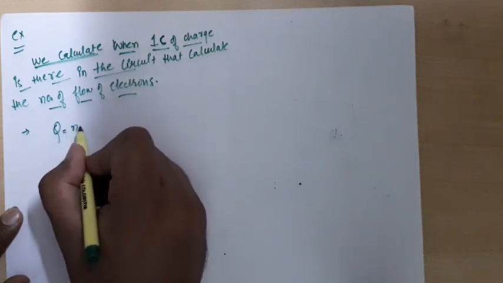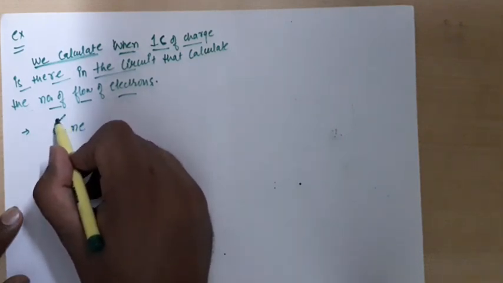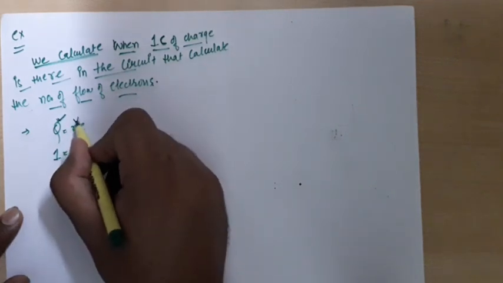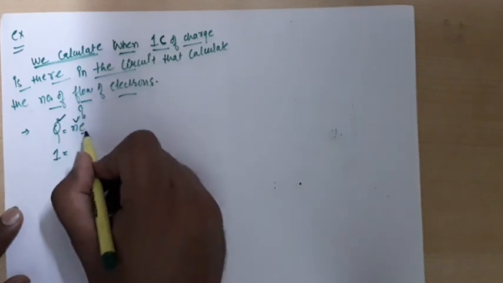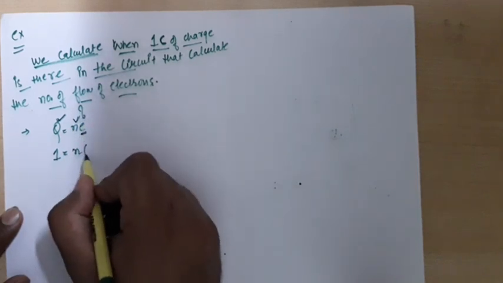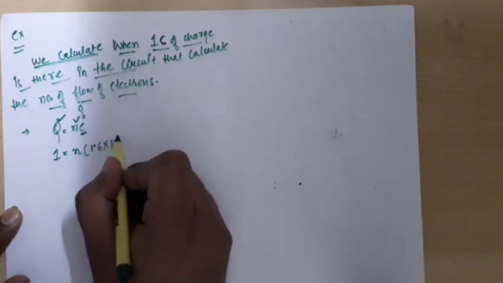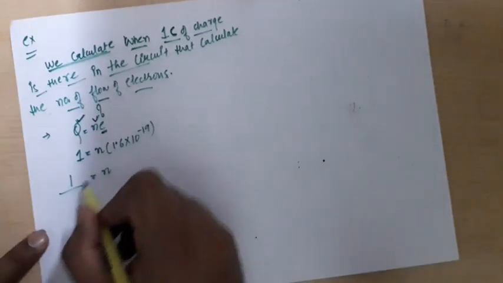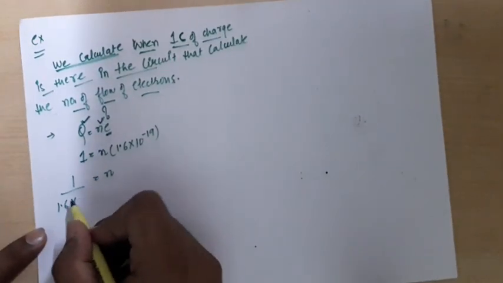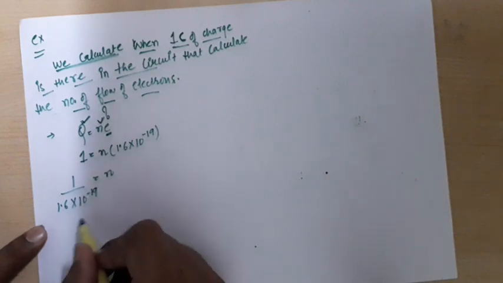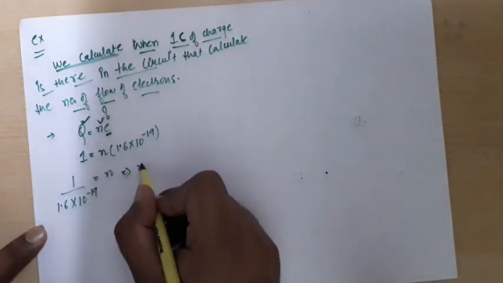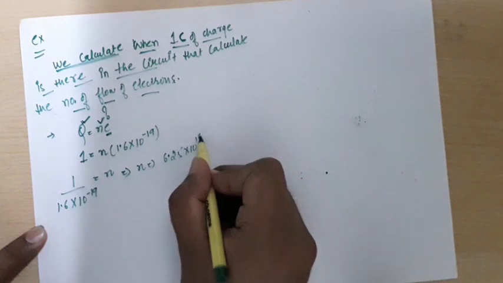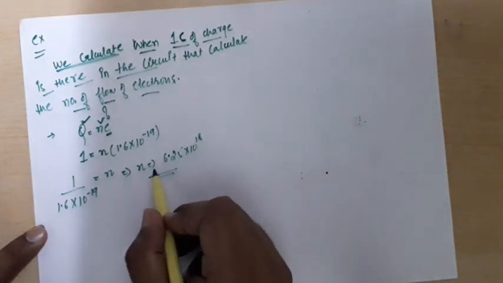that is Q = Ne. Here the charge in coulombs is given, that is 1, and we have to calculate the number of electrons. As we know that e is actually 1.6 into 10 raised to the power minus 19, right? So N will be equal to 1 divided by 1.6 into 10 raised to the power minus 19, which will be equal to 6.25 into 10 raised to the power 18 electrons, right? So now we can understand this question.